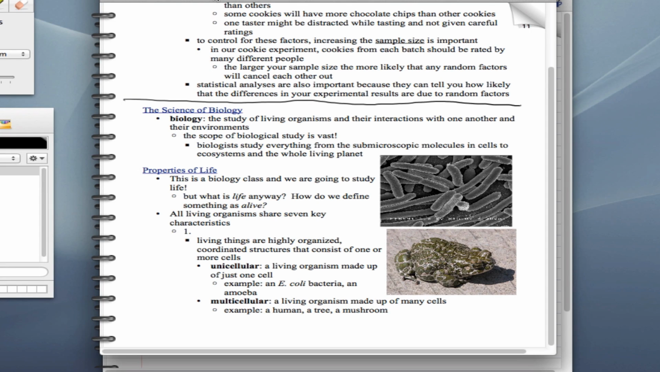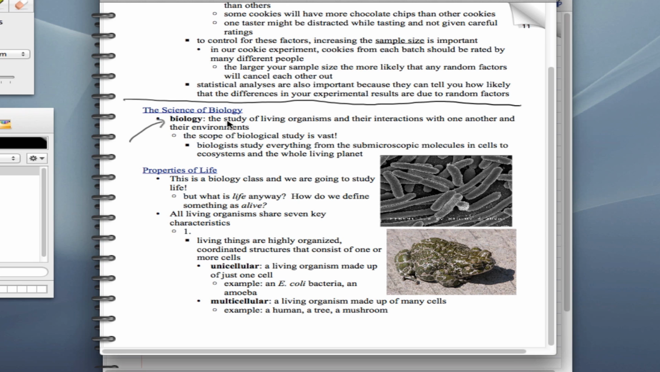Okay, this is General Biology, Lecture 1, Part 2, the second half of the lecture. Now we're going to talk about the science of biology. We've kind of covered science and how to make a fair test, but what about the word biology? What does that mean? Well, biology is the study of living organisms and how they interact with one another,